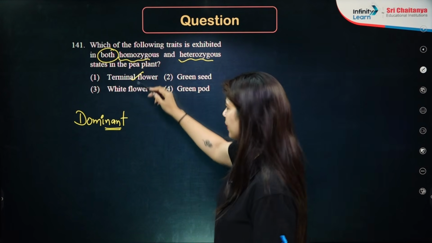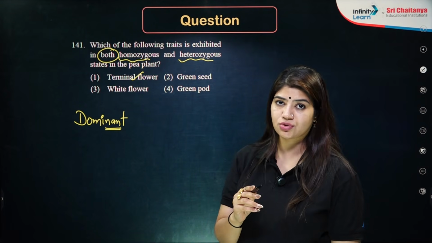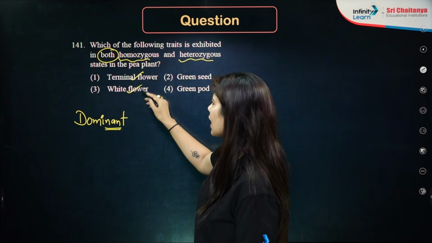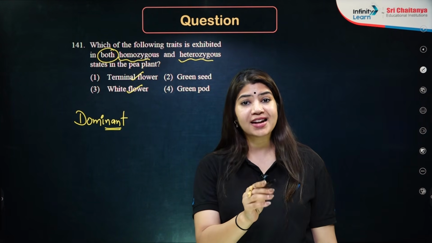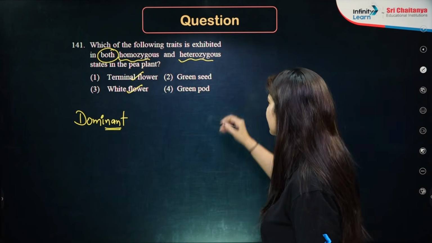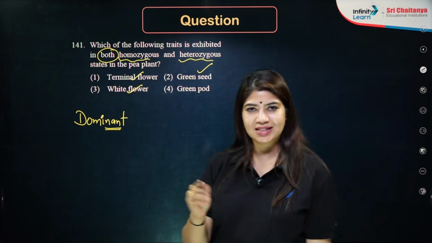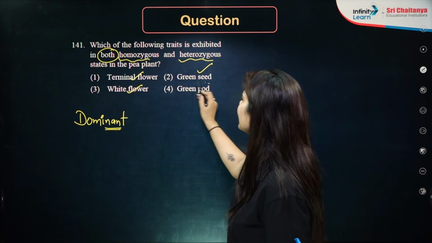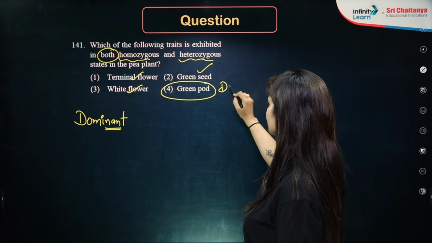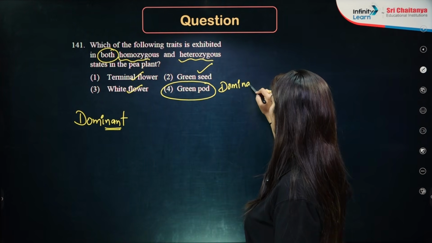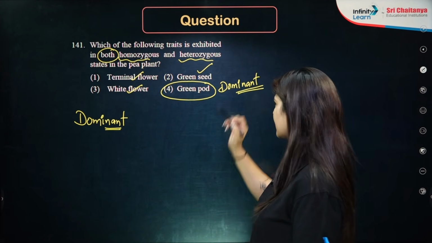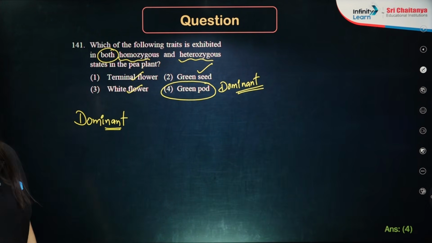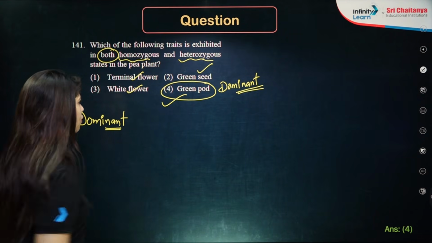Perfect. Terminal flower is a recessive trait. Axial flower, however, is my dominant trait. White flower is a recessive trait. Violet flower is my dominant trait. Green seed is my recessive. Yellow seed is my dominant trait. Then green pod, it is my dominant trait, okay? And yellow pod is my recessive trait. So the dominant is going to express in both homozygous as well as heterozygous conditions. So the answer is option number 4.